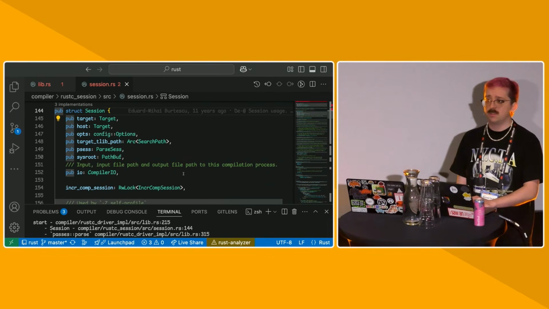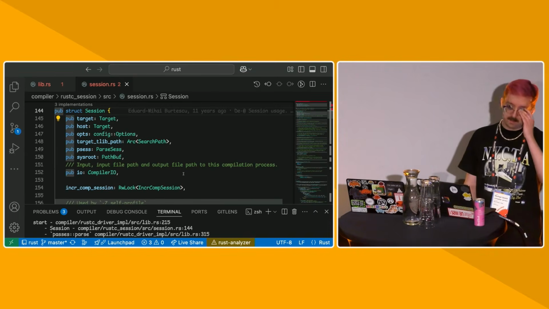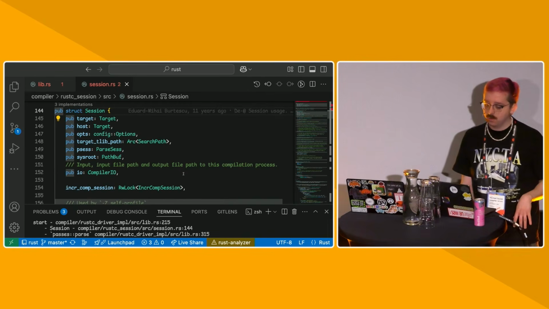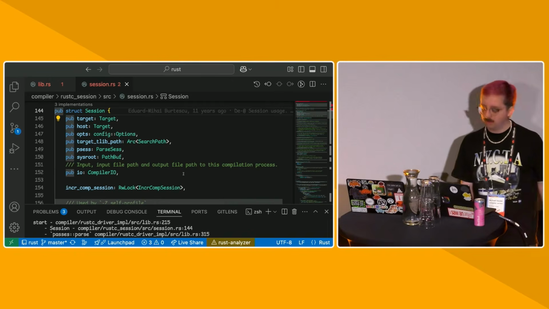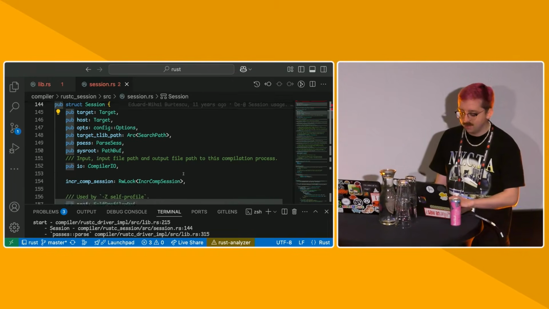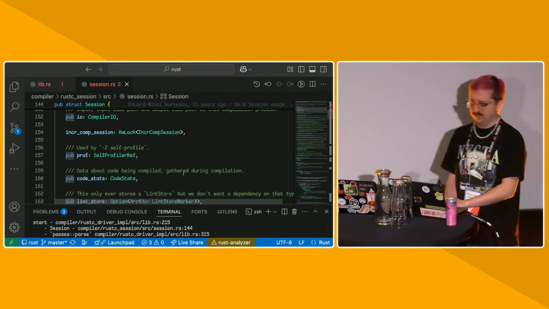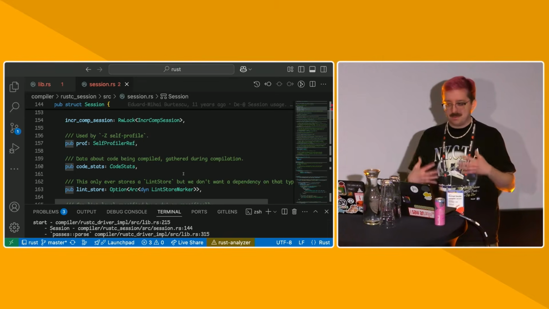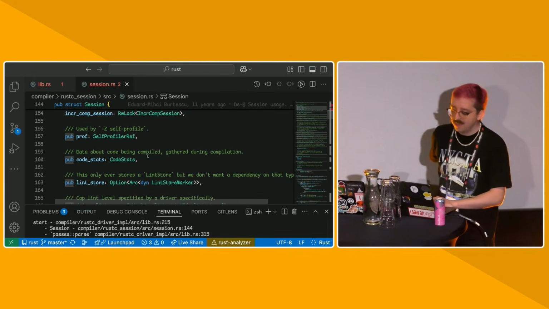It also is responsible for queuing up all the diagnostics we have in the compiler. So when we emit diagnostics in the compiler, they don't go straight to standard out or standard error. They get queued up and processed a little bit, and we need to link them back to the source files. We need to make it all pretty and colorful. We might have to emit it as JSON, stuff like that. So the session also stores things like that. It also stores some common, we-don't-really-know-where-to-put-it type things that need to be shared between parts of the compiler, like code stats.